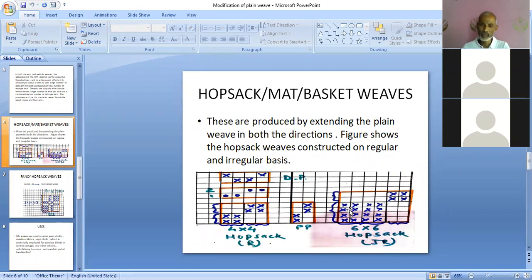In the examination, question may be asked in 2 ways, either with the name like 4-2 Hopsek structure or 4-2 irregular Hopsek structure, both are the same thing. Or sometimes it may be asked, construct an irregular Hopsek in 6x6. In that case, you have to decide the size, amount of extension. It will be 4-2.